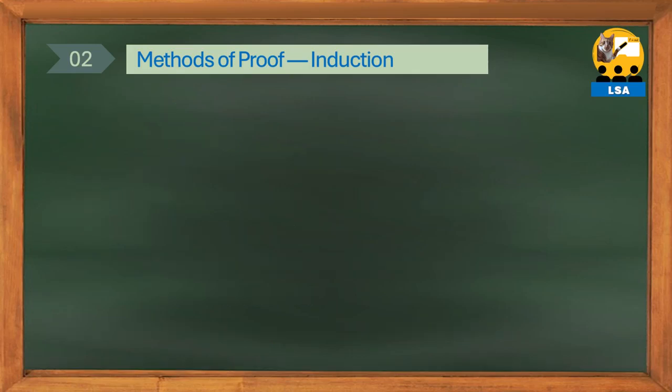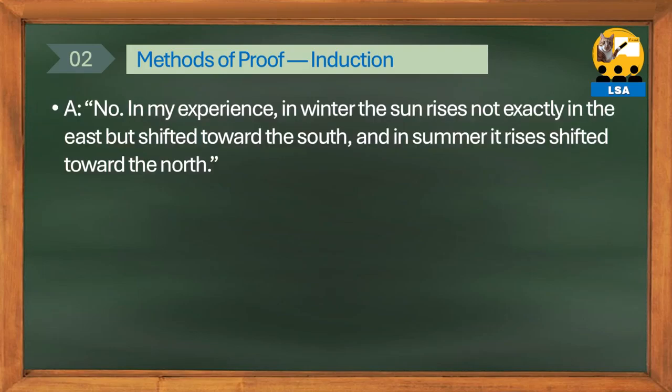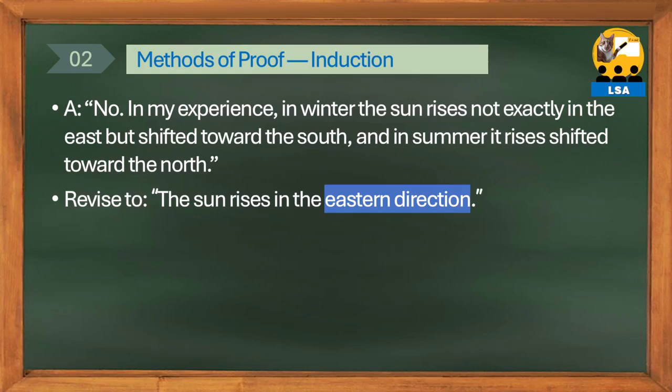Let me explain the verification of inductive knowledge using the proposition given earlier as an example. The sun rises in the east. If a person who strictly applies the meaning of east says no, in my experience, in winter the sun rises leaning towards the south, not the east, and in summer it rises leaning towards the north, then the proposition must be modified to "the sun rises from the eastern direction" rather than "in the east."